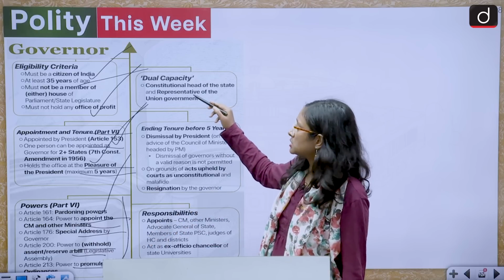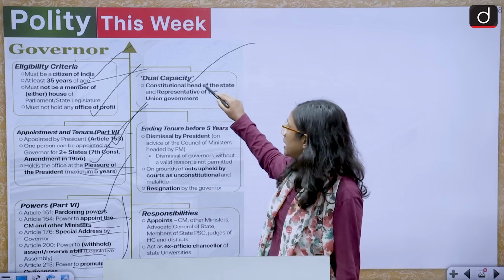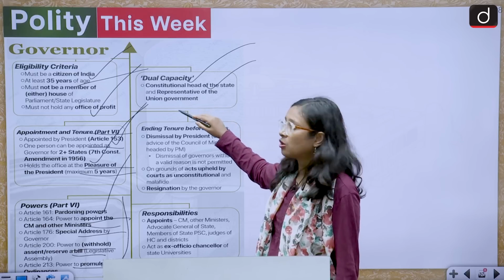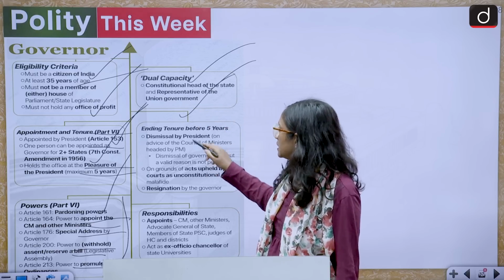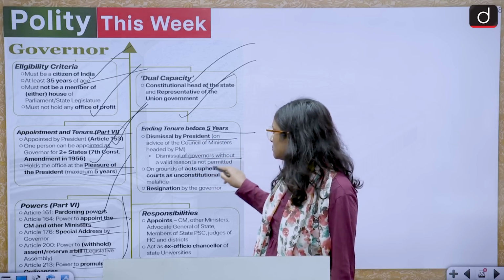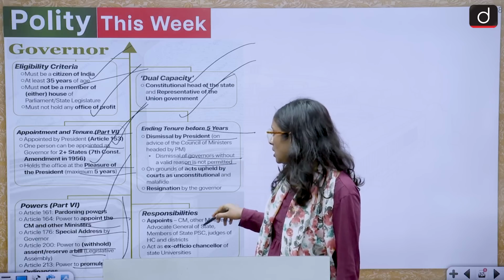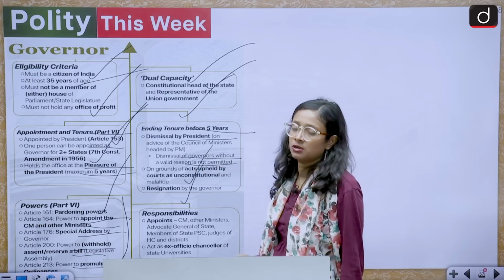Now we are discussing the dual capacity nature of the governor: constitutional head of the state and representative of the union government, sometimes also called the agent of the union government. Ending tenure before 5 years: dismissal by the president. Dismissal without a valid reason is not permitted, on grounds of acts upheld by the courts as unconstitutional. Resignation by the governor.